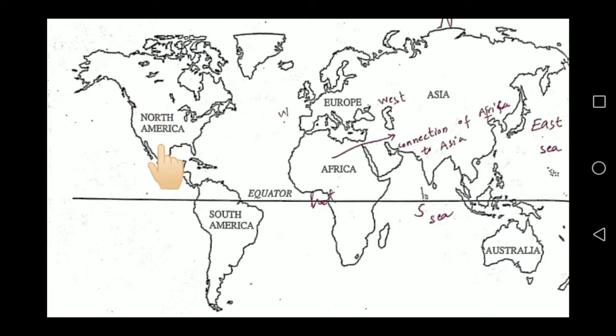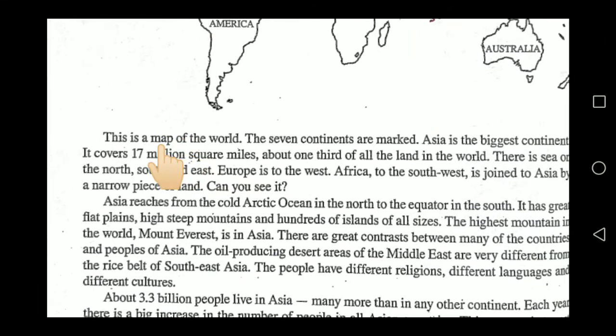So these 7 continents are mentioned here. Of all these 7, Asia is the biggest continent. It covers 17 million square miles, about 1/3 of all the land in the world.